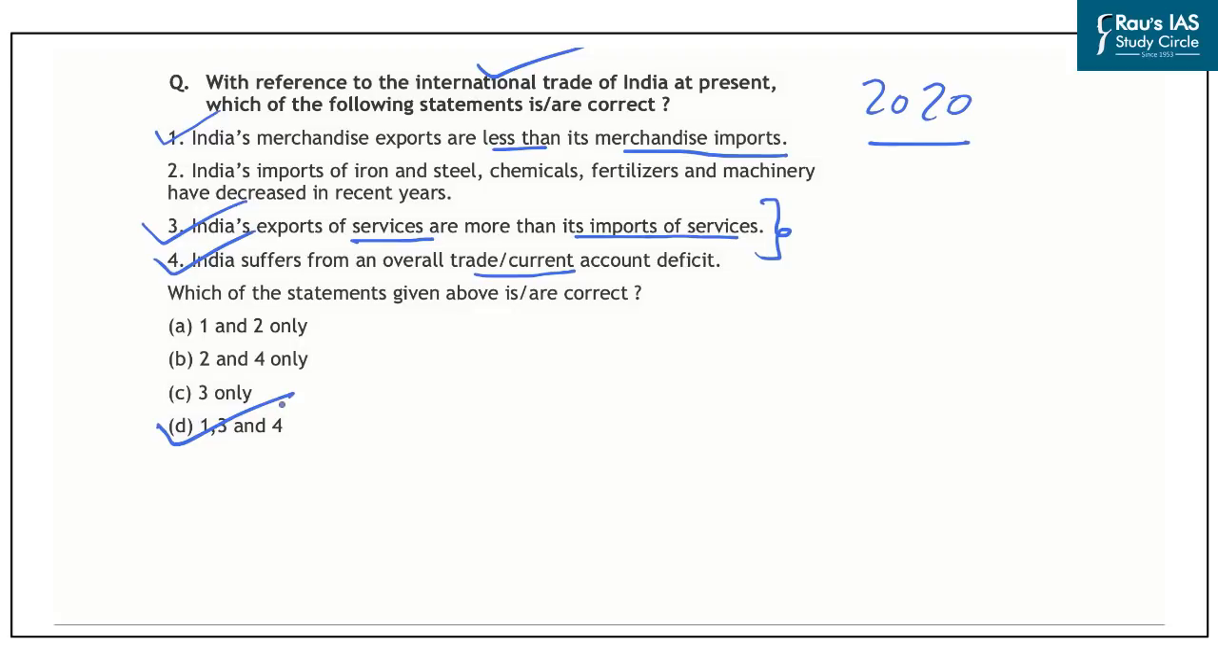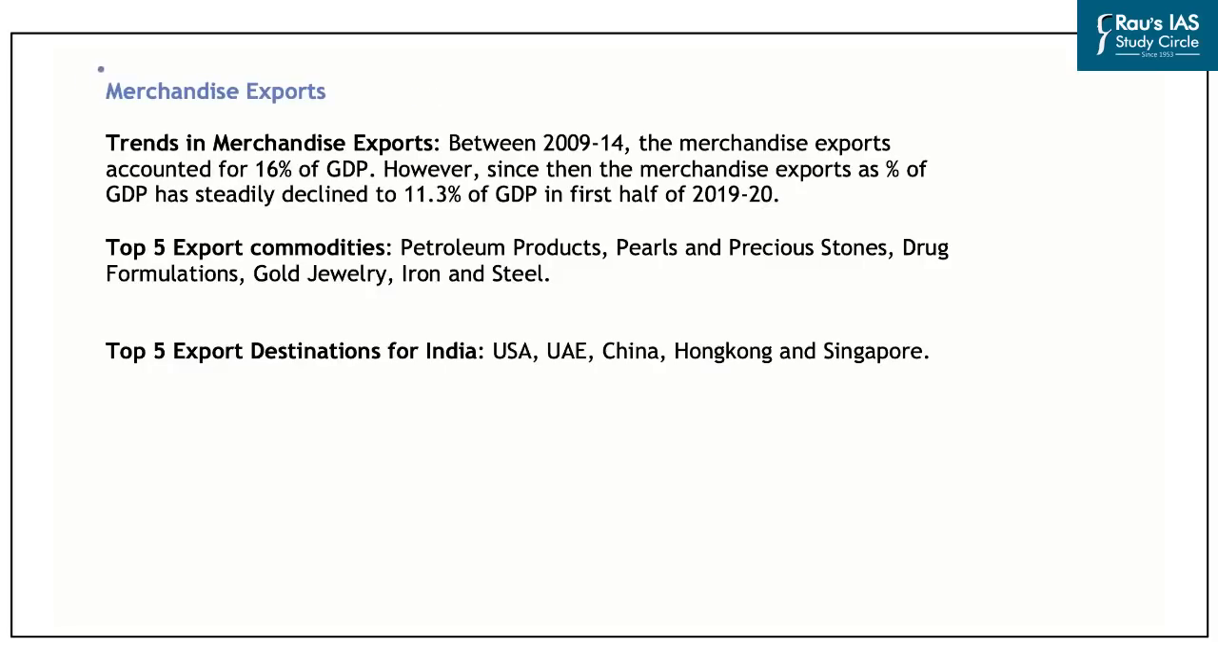So after this, let us look at some of the important aspects of international trade of India, which have been highlighted by the economic survey. In this, we'll be looking at the merchandise exports of India. Regarding the trends in the merchandise exports, between 2009 to 2014, the merchandise exports accounted for 16% of India's GDP. However, since then, the merchandise exports as a percentage of GDP has steadily declined to 11.3% of GDP in the first half of 2019-20. So this means that the share of merchandise exports in international trade has been declining as a percentage of GDP.